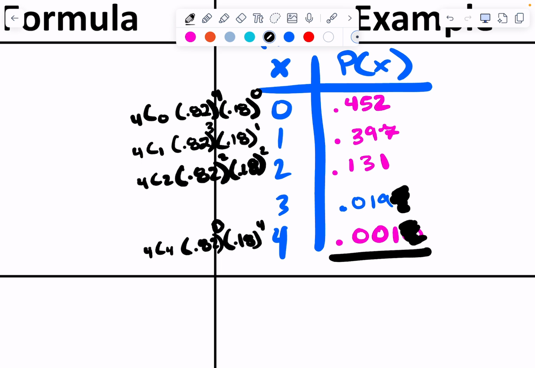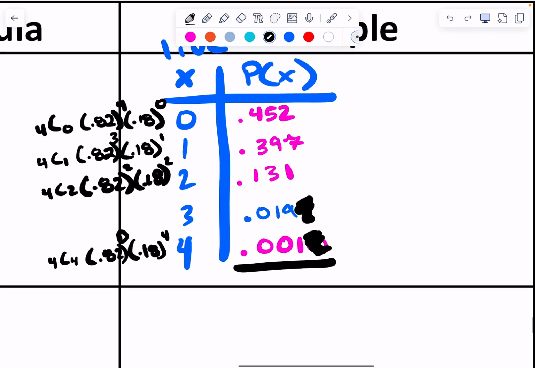All right. Now, these two are the highest. Why are those two the highest categories? Because we're talking about my live rate. What's my live rate? 0.18, right? And that would live in between 0 and 1 out of 4, right? 1 out of 4 would be 0.25, and this is 0%. This is 25%, and this is 0%. And if 0.18 is my live rate, it's going to be in between those two. Does that make sense? Anyway, that's why those two are the highest. Got it? That's my table.